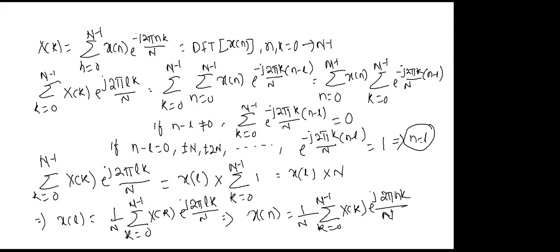So we are getting our sequence finally, yes or not? We started with one claim. The claim is I want to take only finite sample values of omega, and by using that claim we reached the spectrum of a finite sequence. To satisfy our claim, we proceeded with a little mathematics. In a certain condition, if n minus l equals 0, these are all conditions. Finally we reach our sequence.